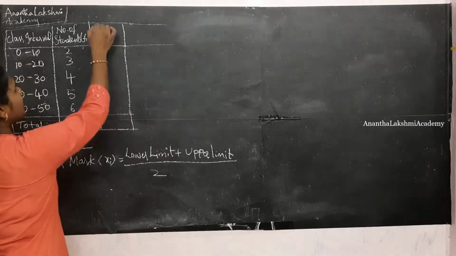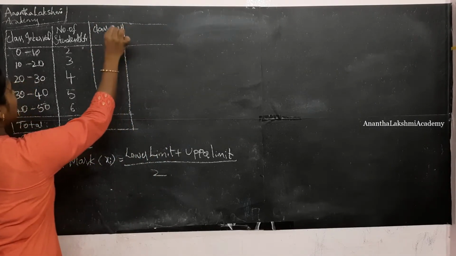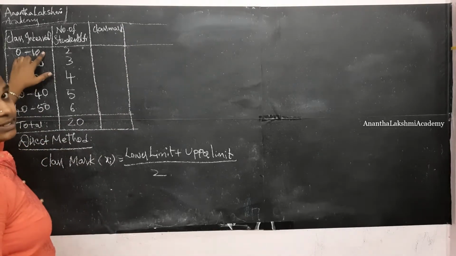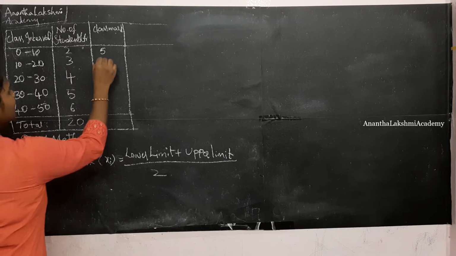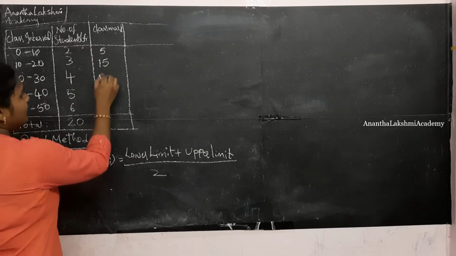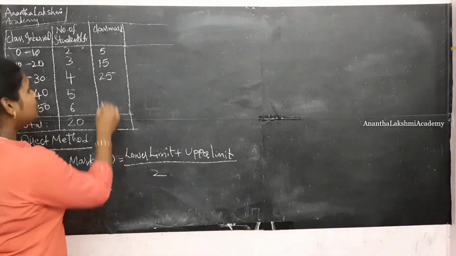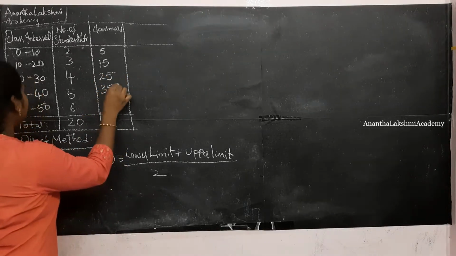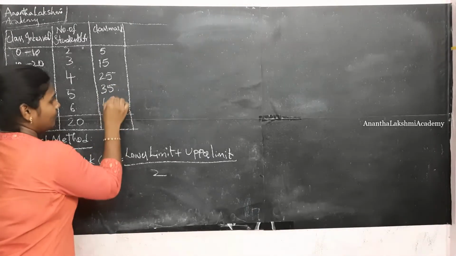So let us figure out the class marks. You know the lower boundary and upper boundary, right? 0 plus 10 by 2 is 5. 10 plus 20, 30 by 2 is 15. 20 plus 30, 50 by 2 is 25. 30 plus 40, 70 by 2 is 35. 50 plus 40, 90 by 2 is 45.